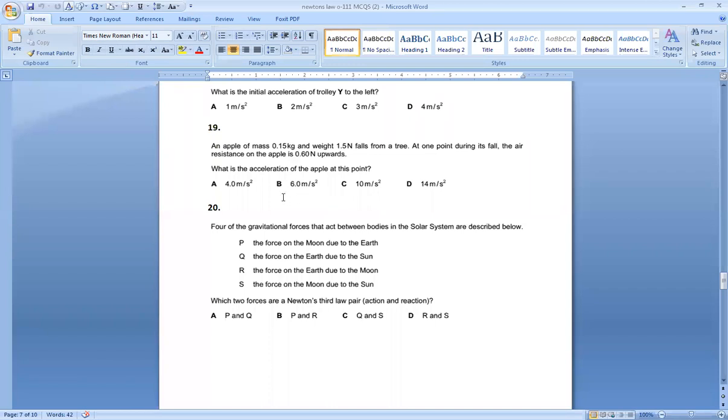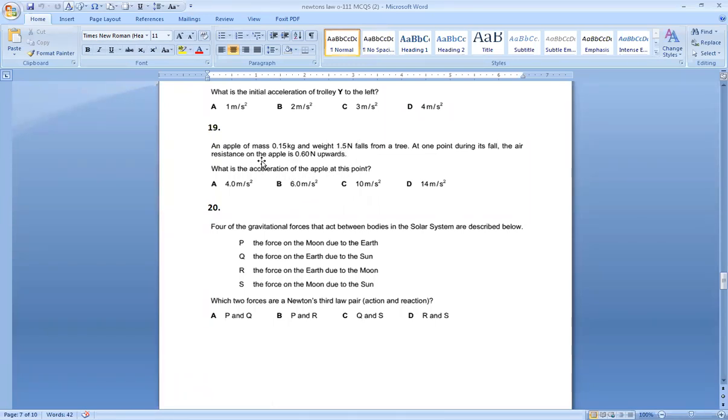Number 19, an apple of mass 0.15 kg and weight 1.5 Newton falls from a tree. At one point during its fall, the air resistance on the apple is 0.6 Newton upward. What is the acceleration of the apple at this point? Remember, apple is falling due to its weight, that is 1.5 Newton.